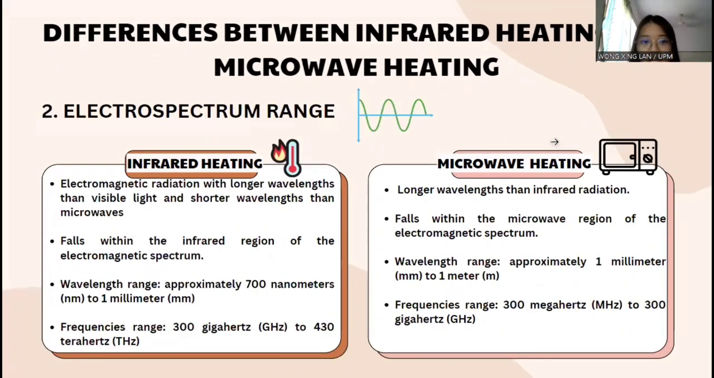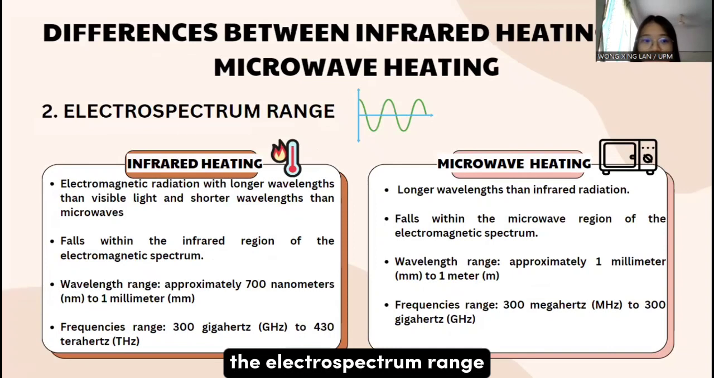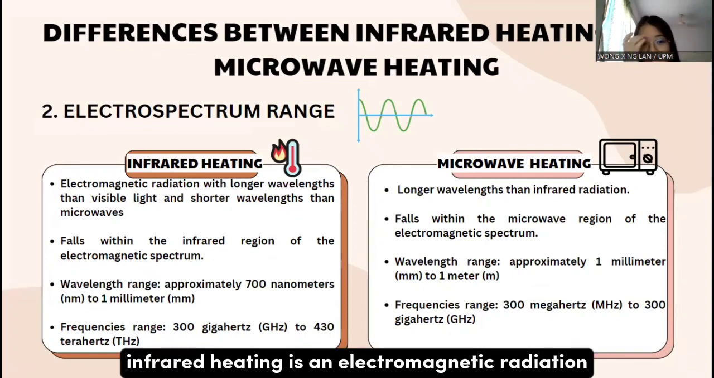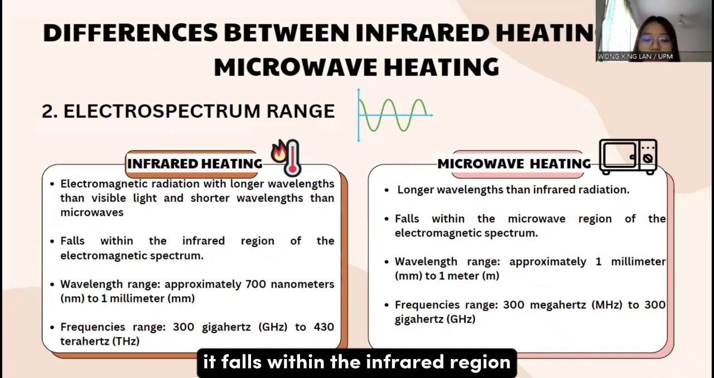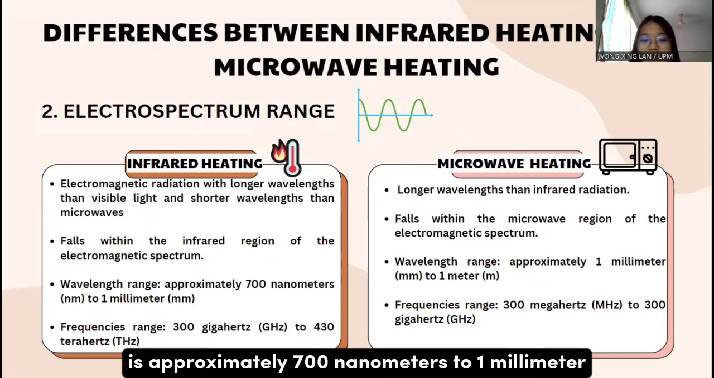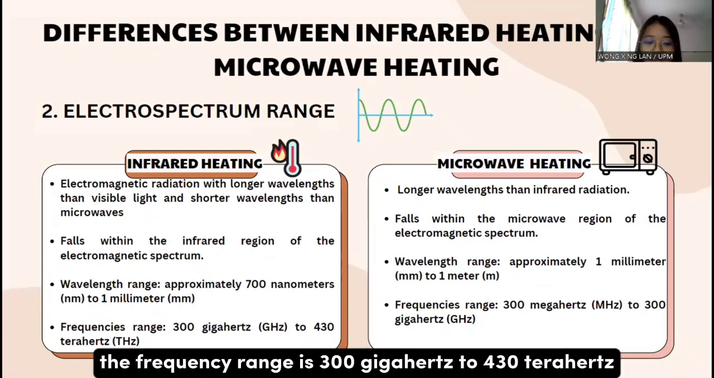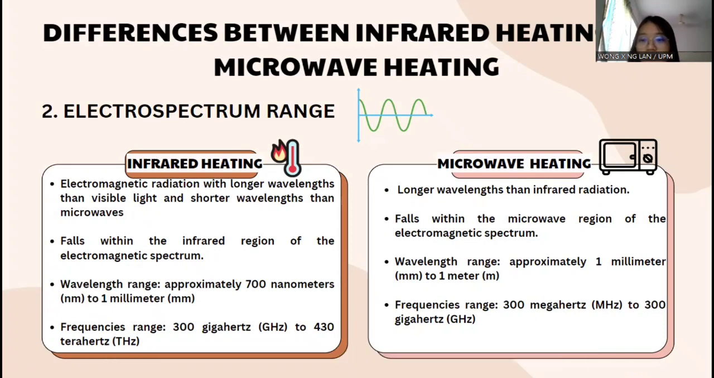For the second, the electromagnetic spectrum range. Infrared heating is an electromagnetic radiation with longer wavelengths than visible light and shorter wavelengths than microwaves. It falls within the infrared region of the electromagnetic spectrum, and the wavelength range is approximately 700 nanometers to 1 millimeter. The frequency range is 300 gigahertz to 430 terahertz.